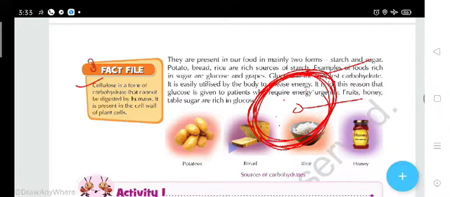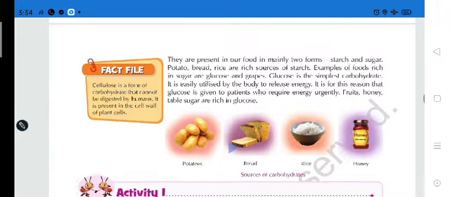But what about other animals like the cow and the buffalo? They can digest that cellulose because they contain a special kind of bacteria. They are ruminant animals, and you know, the rumination process takes place in those animals. That's why they can digest cellulose, which is hard for human beings because we cannot digest it.